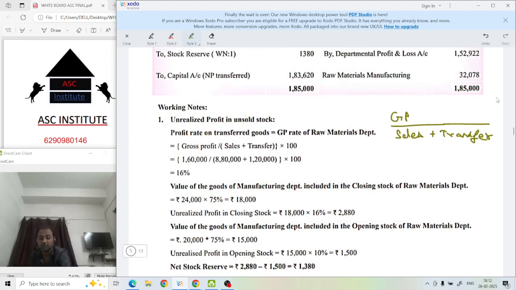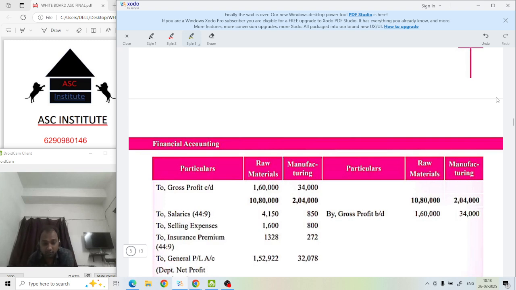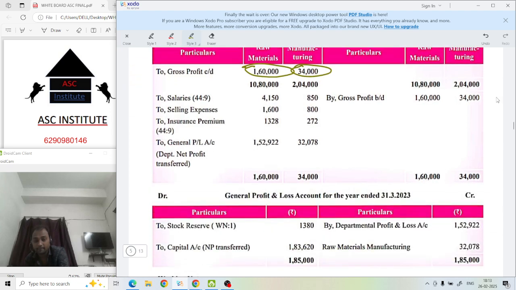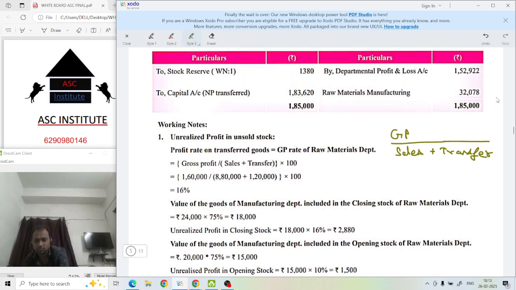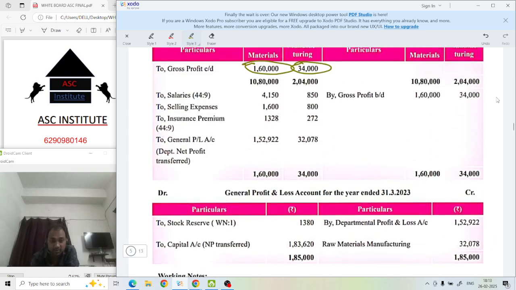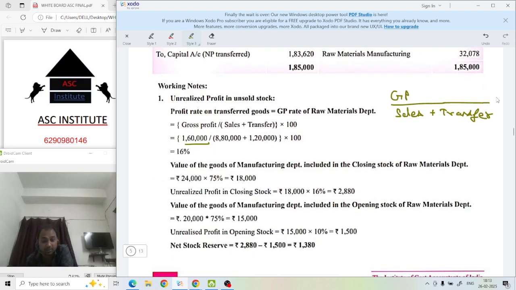So how much did we get after doing all this accounting? In gross profit we got 160,000 and 34,000. For which department? For the raw material department. 160,000 for raw material department divided by sales.